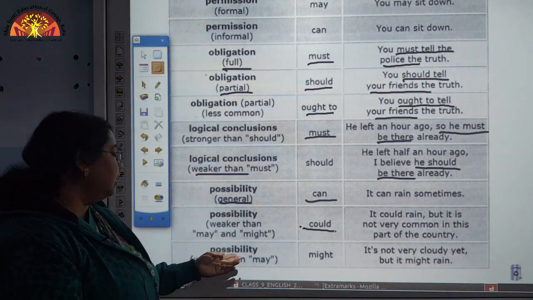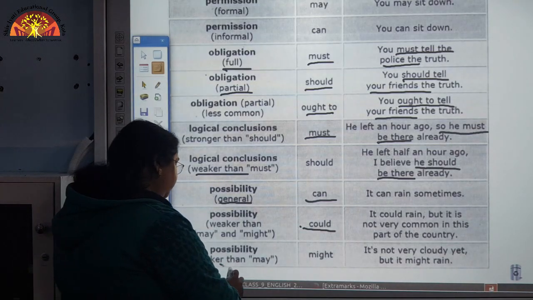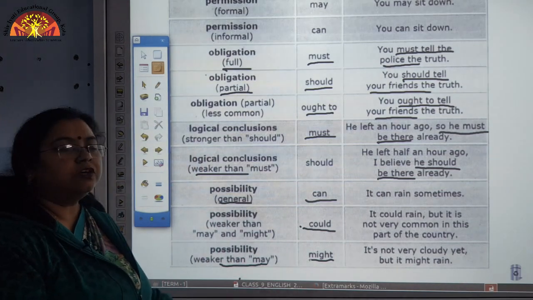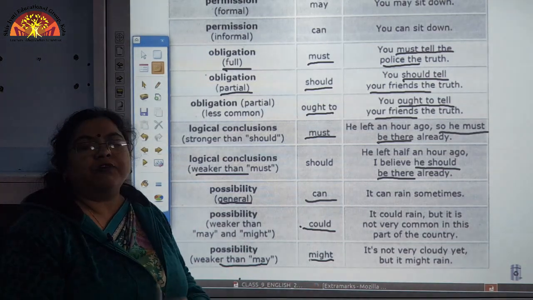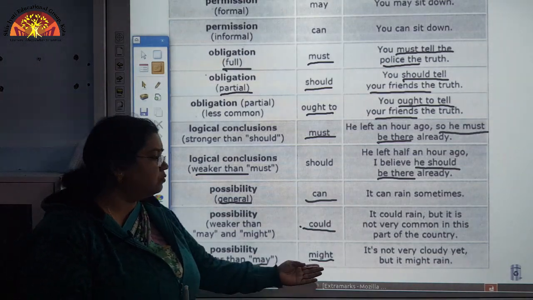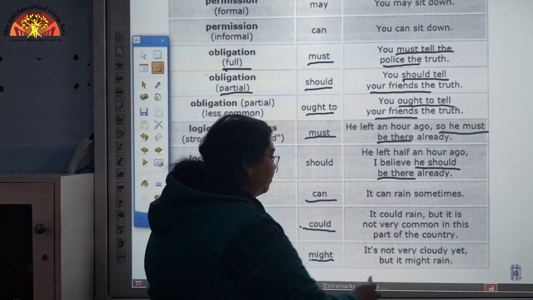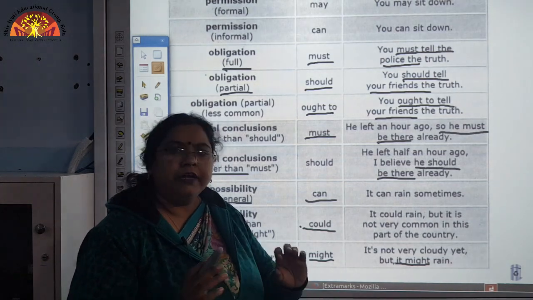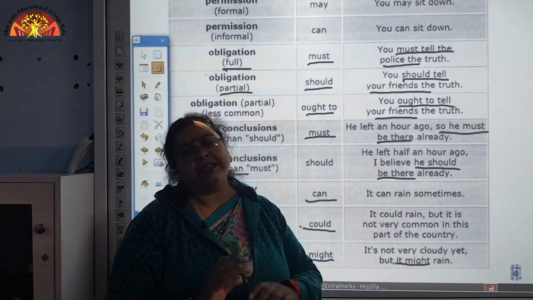Now, for another weaker possibility, if it is weaker than may, we can also use might. May is a more confirmed possibility, and for a mild possibility we can use might. It is not very cloudy yet, but it might rain. So, it is partially cloudy, there is a weak possibility that it might rain.